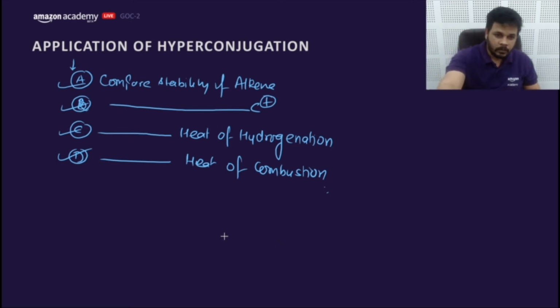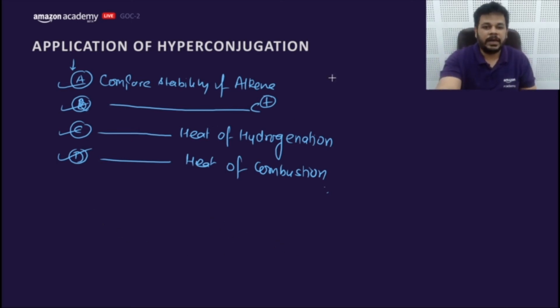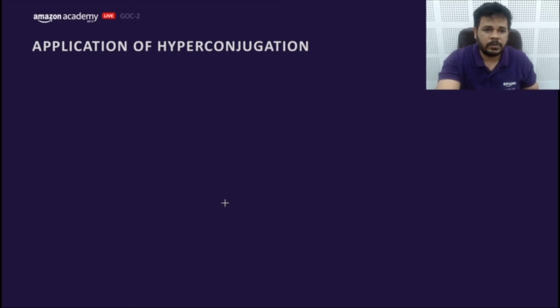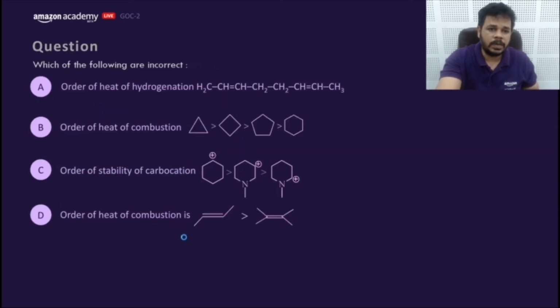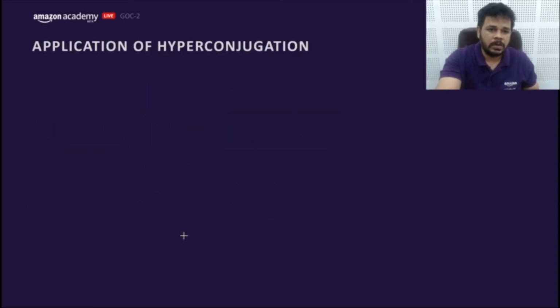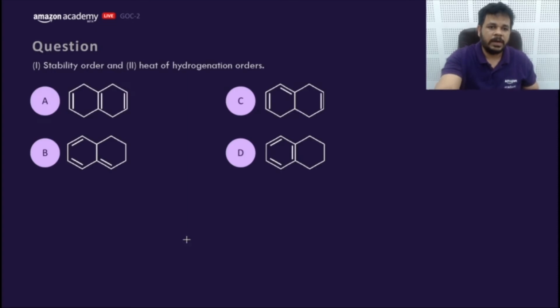Let's move on. Compare stability of alkene. We can compare the stability of alkene and carbocation, we have already discussed. Let's move to the next part of it, heat of hydrogenation. Before that, we'll go for some questions. Let's do some questions on stability order.